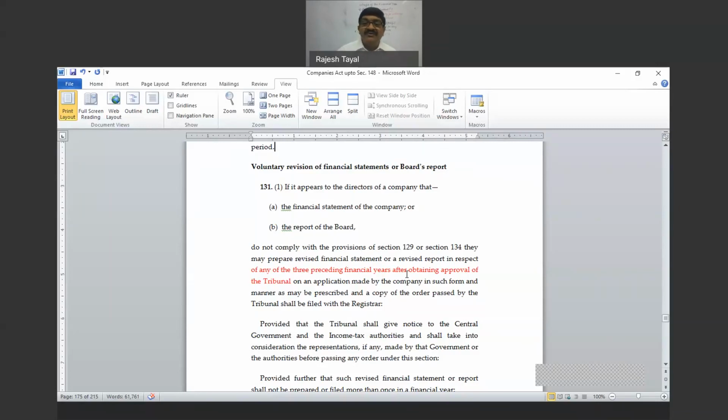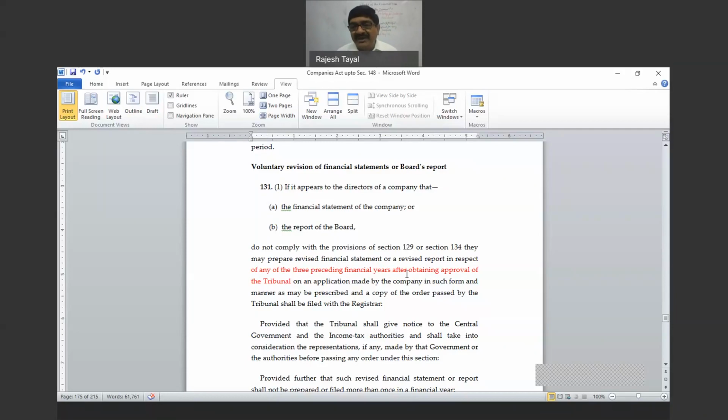Now, this is another point of difference. Under section 130, the court or tribunal may order reopening of the books of account or financial statements for any of the preceding 8 financial years, or even a longer period if the books of account are kept with the company for a longer period. But here it is only 3 preceding financial years, with the prior approval of the tribunal. The court is not here, only the tribunal, on an application made by the company.